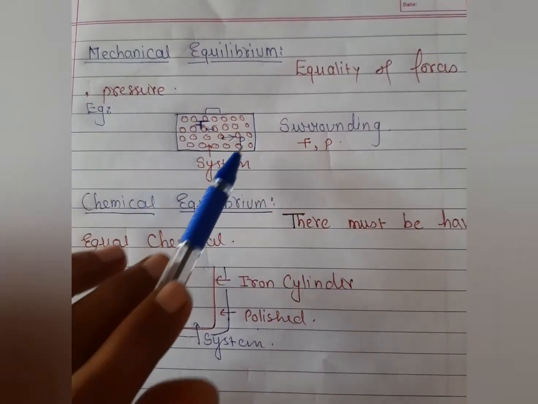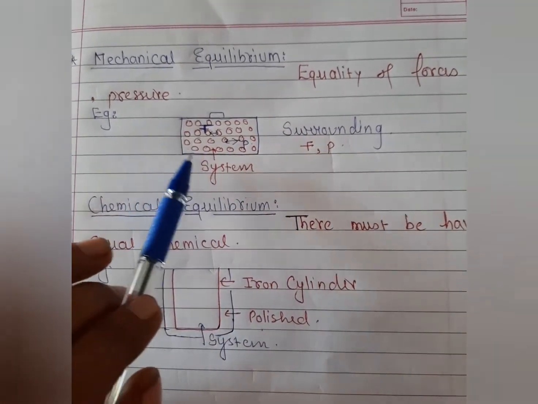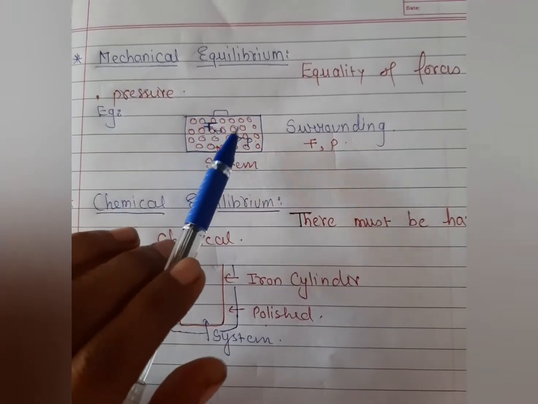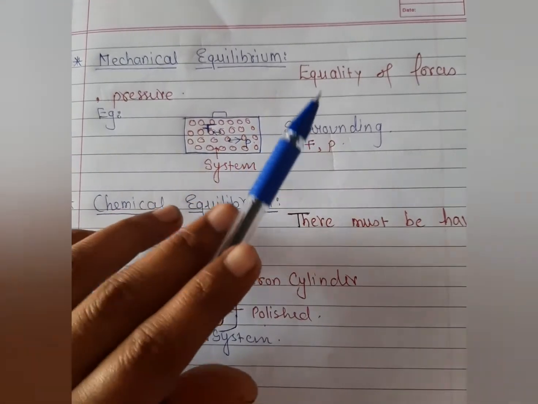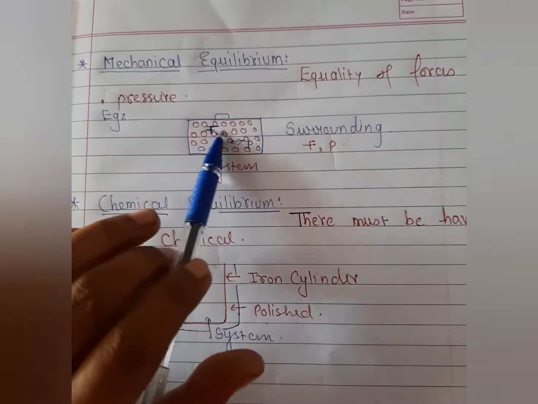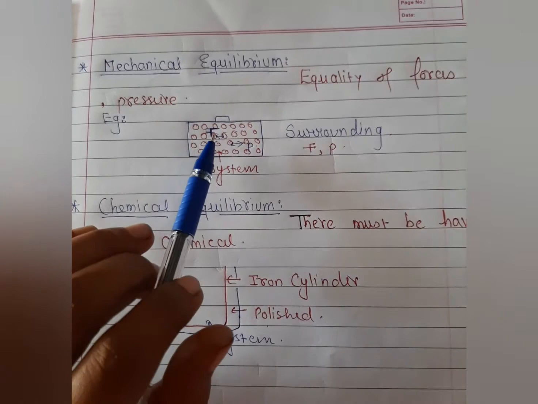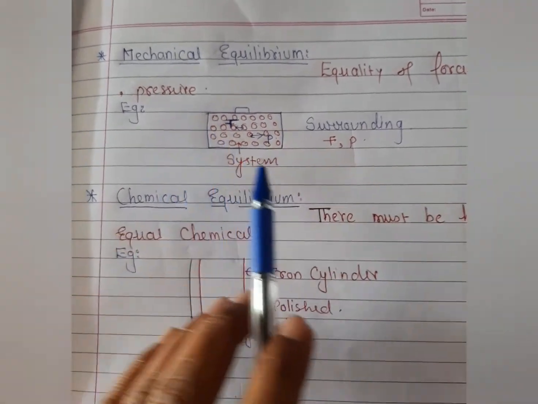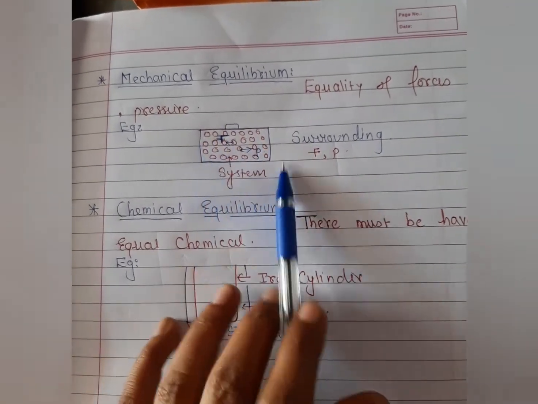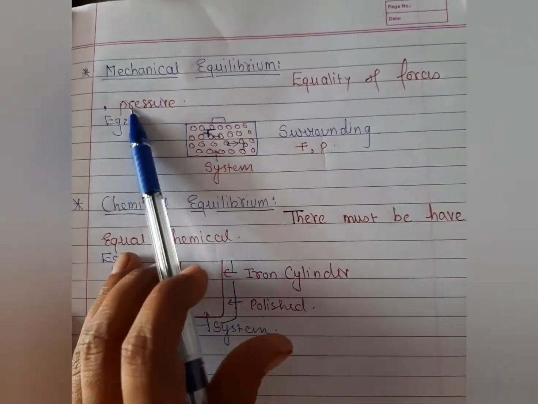So here students, I consider a system, and you can see this is an isolated system and there is a surrounding present. This system has its own force, pressure, and temperature, and the surrounding also has its own force, pressure, and temperature. Since this system is isolated, there is no exchange of force, pressure, or temperature. It means no unbalanced force is applied on the system. The system has balanced force with the surrounding, because the system is isolated, so there is no exchange of anything. It means we are talking about mechanical equilibrium.